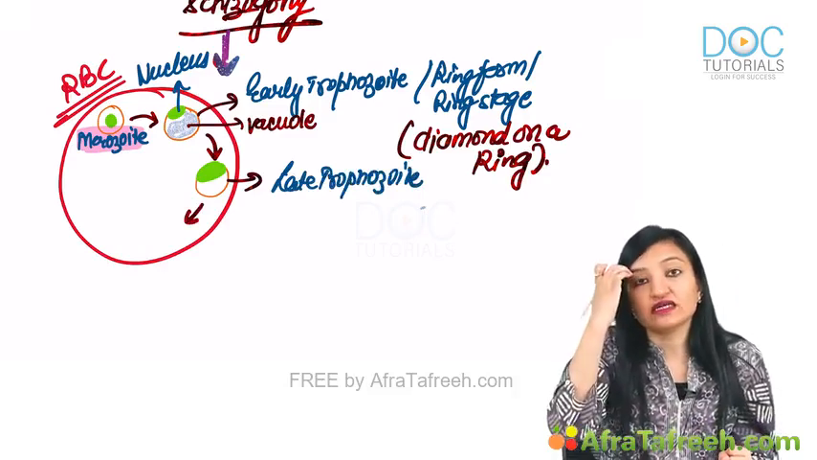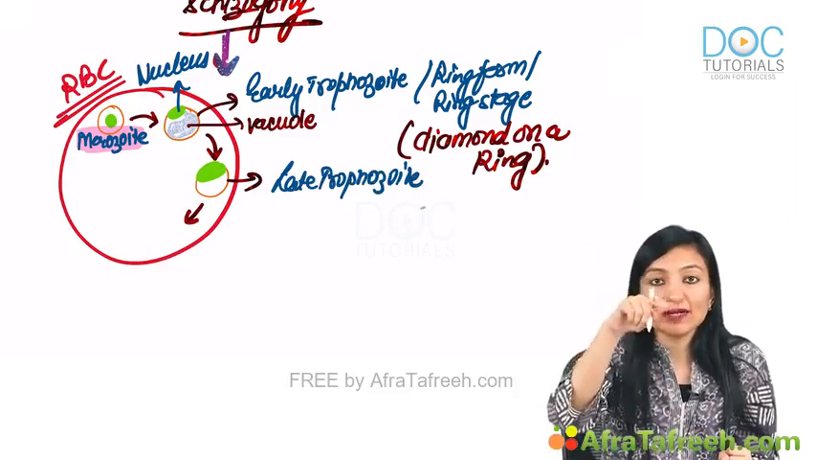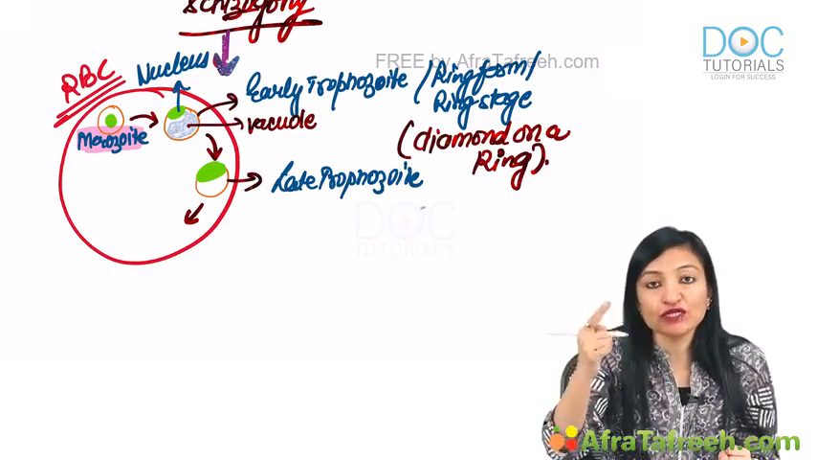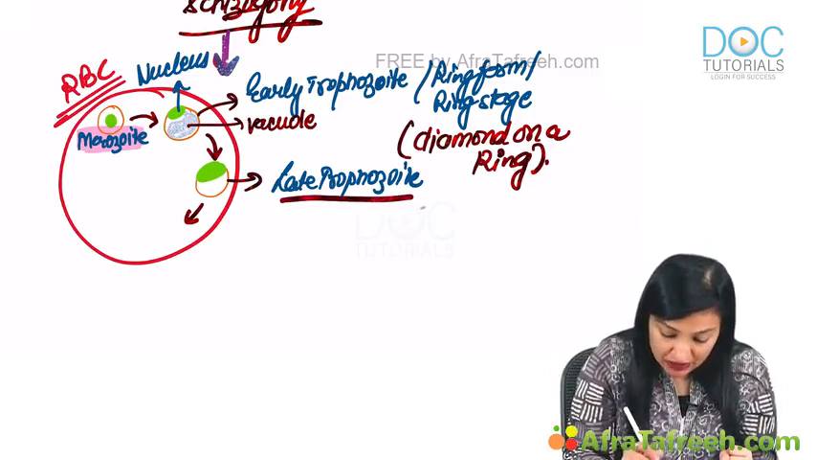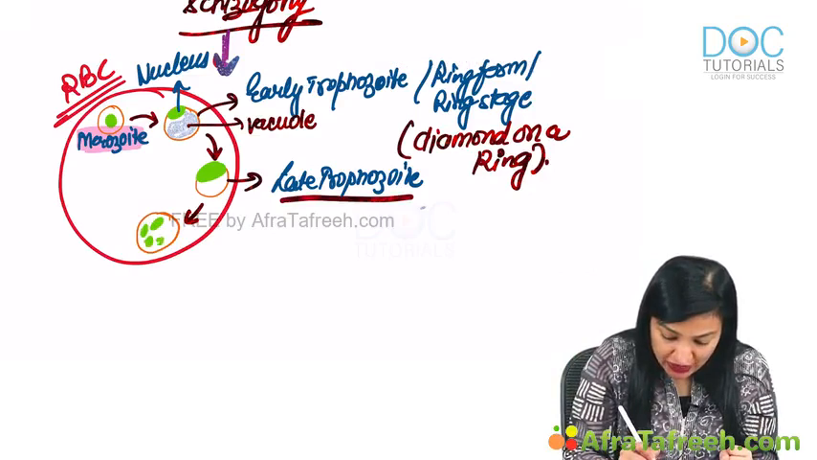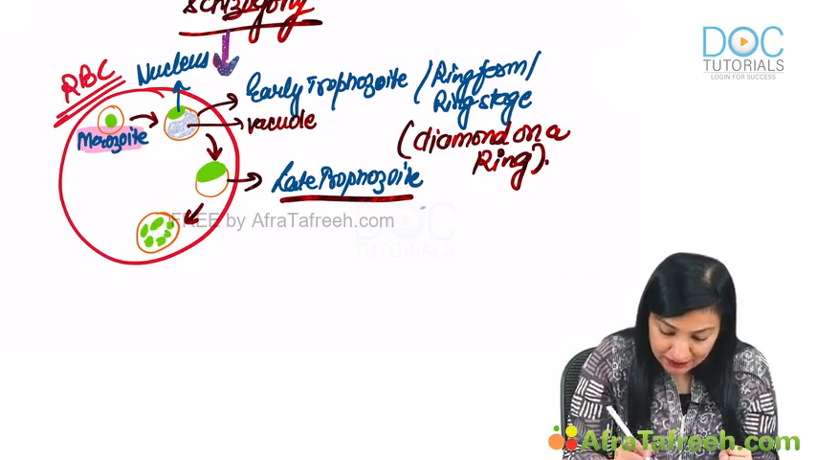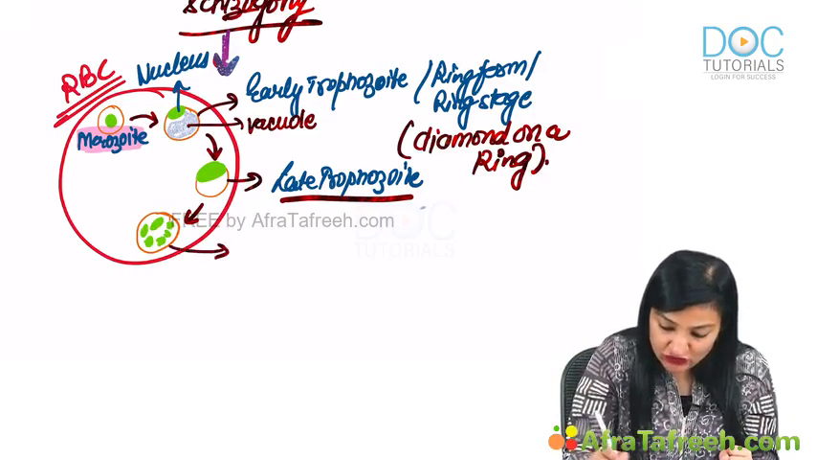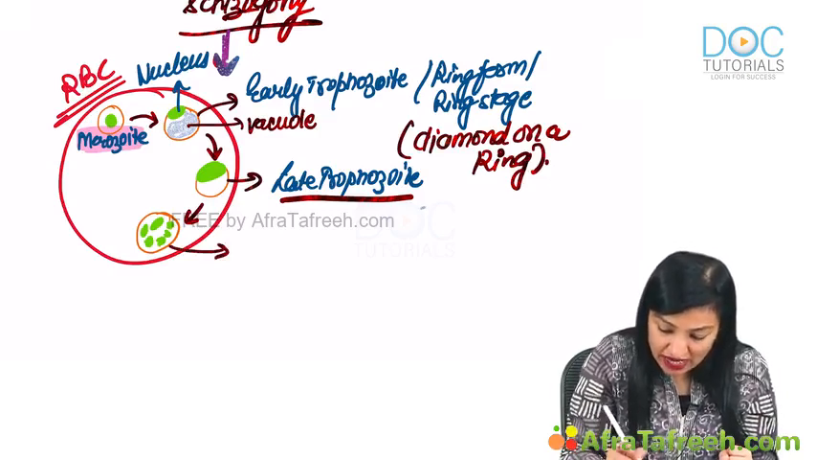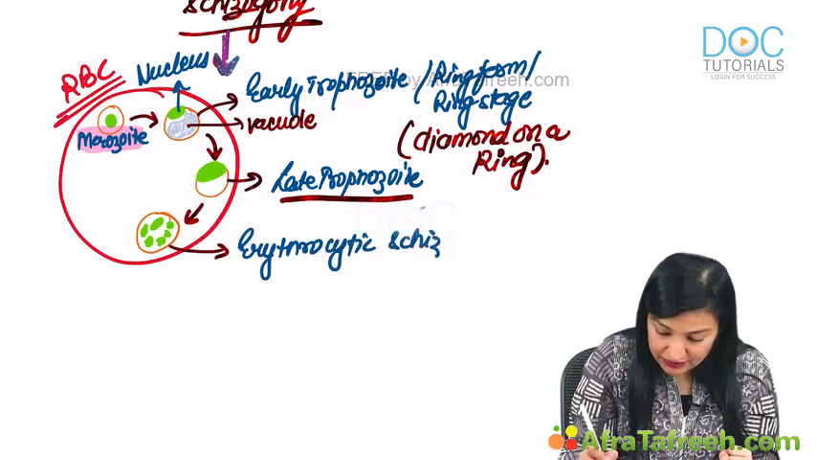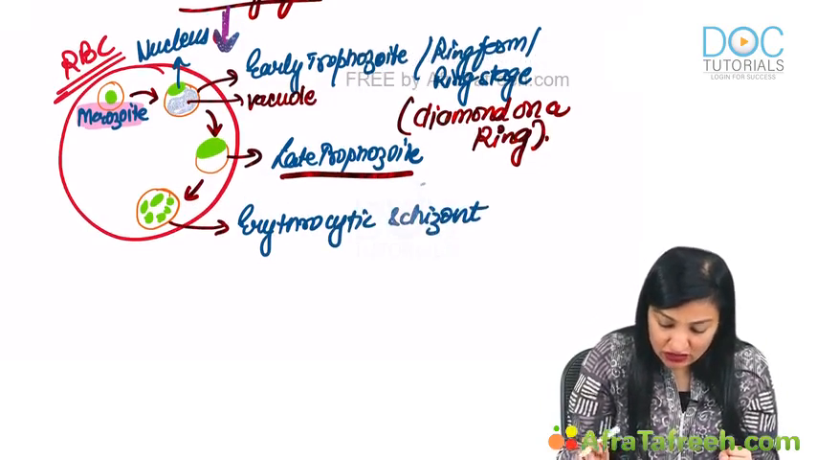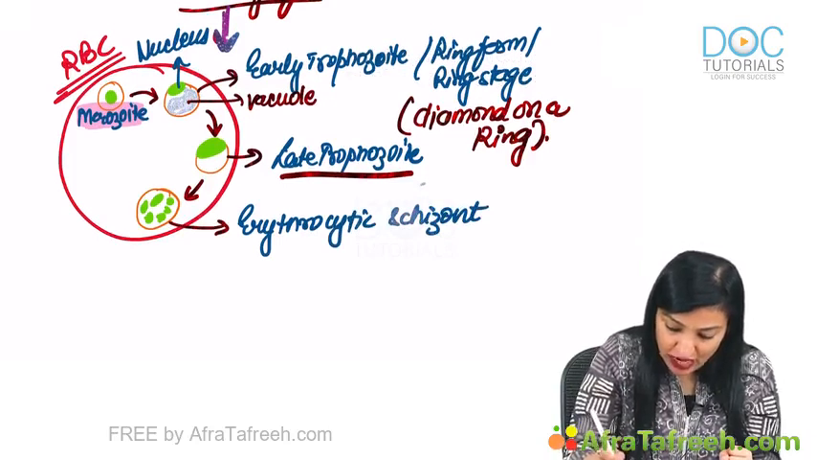Now subsequently, recall what did we discuss in the liver cell? Sporozoite to early trophozoite to late trophozoite to schizont to merozoite. So here also after late trophozoite, the nuclear division is going to take place and multiple nuclei you can expect. Now this structure is referred to as the erythrocytic schizont.